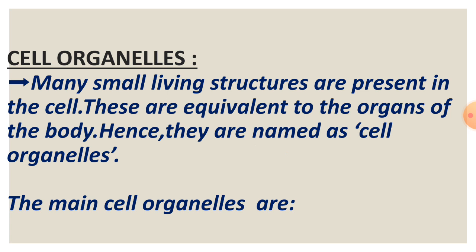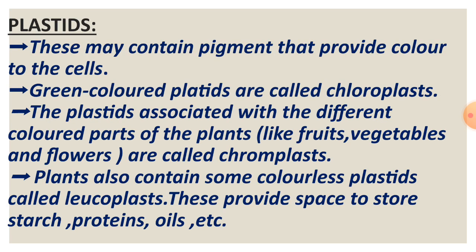Cell organelles. Many small living structures are present in the cell. These are equivalent to the organs of the body. Hence, they are named as cell organelles. The main cell organelles are plastids. These may contain pigments that provide color to the cells.